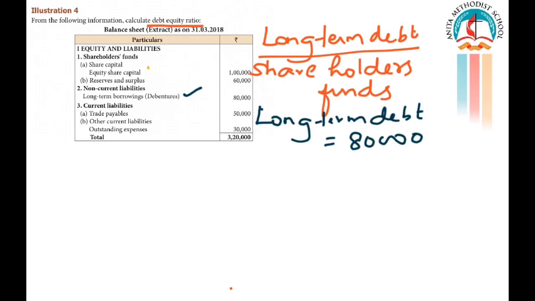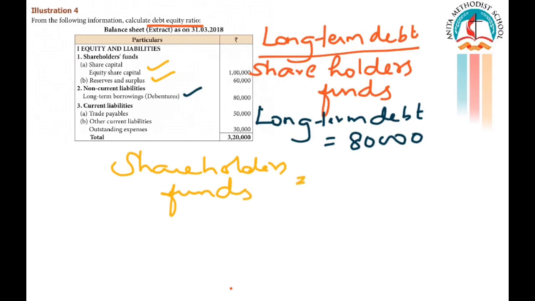But here you have only equity share capital and reserves and surplus. So shareholders' funds is equal to 1 lakh plus 60,000. What is the total? Very good. 1,60,000 is the total.